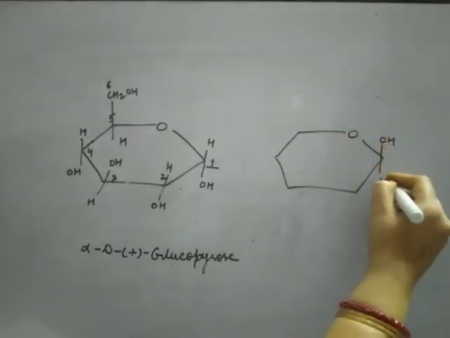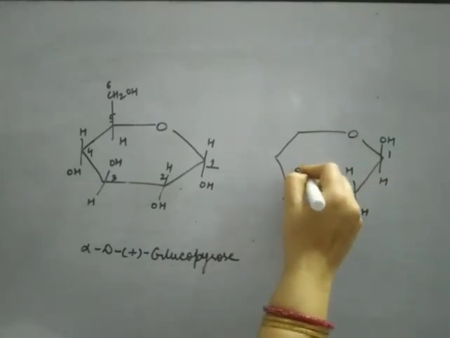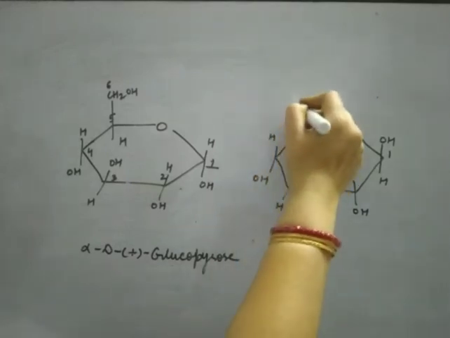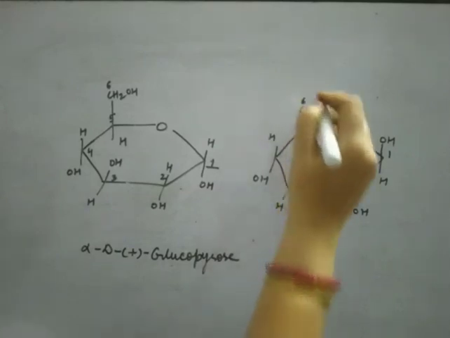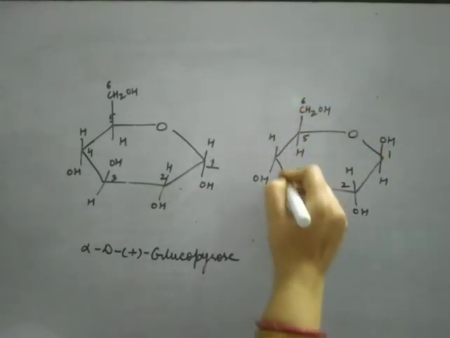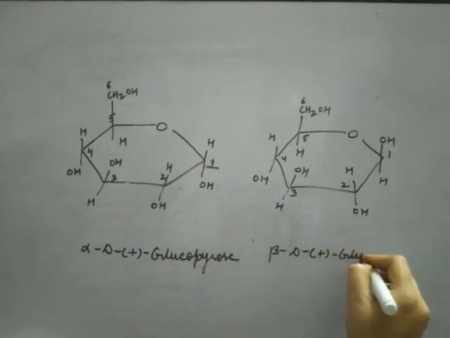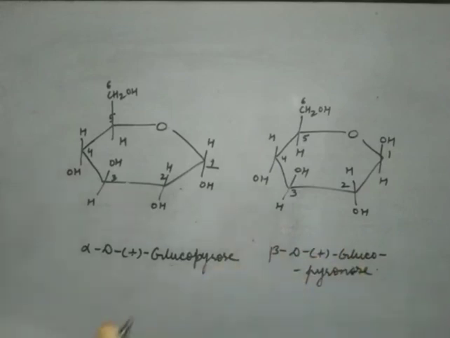So OH and H, this is the first carbon, second, third, fourth carbon, and the fifth carbon has CH2OH and H, and this is the sixth carbon. This structure is beta D plus glucopyranose. This is how we can make the cyclic structure for glucose.